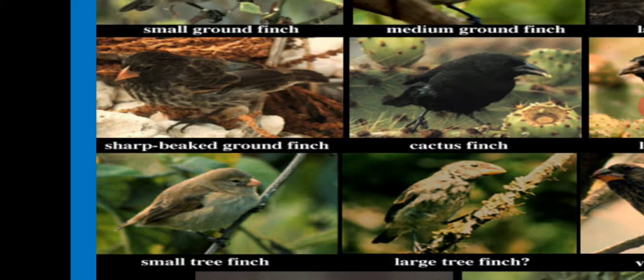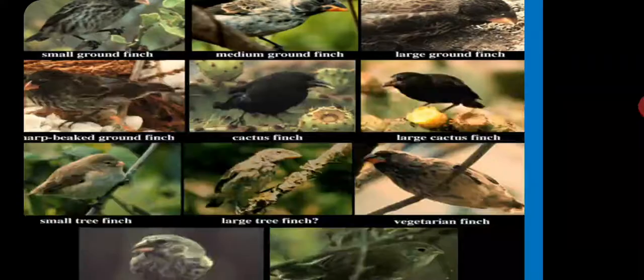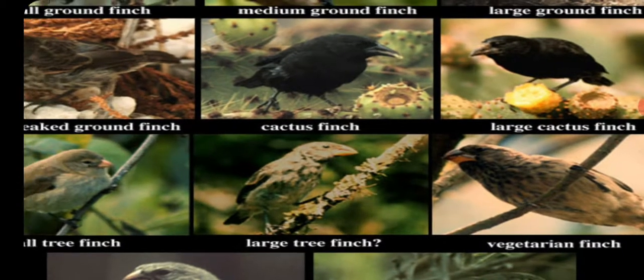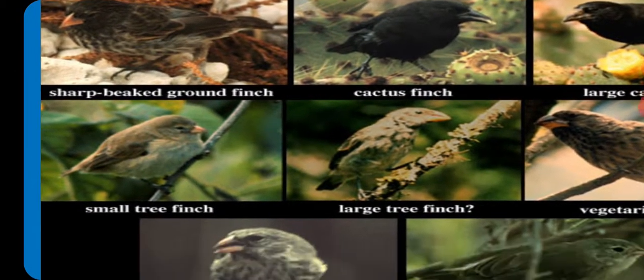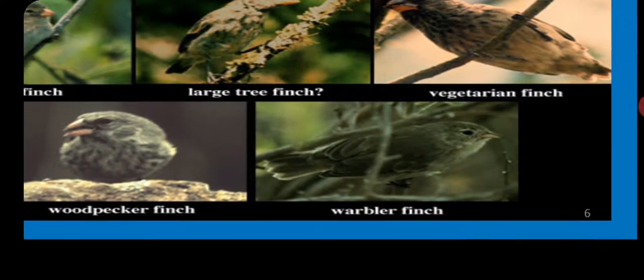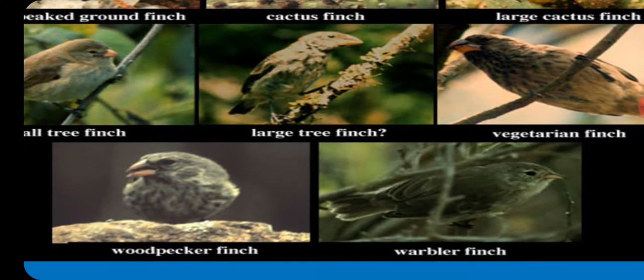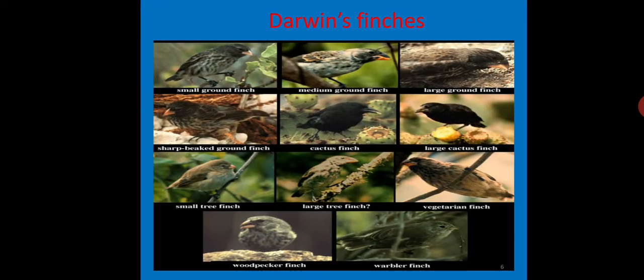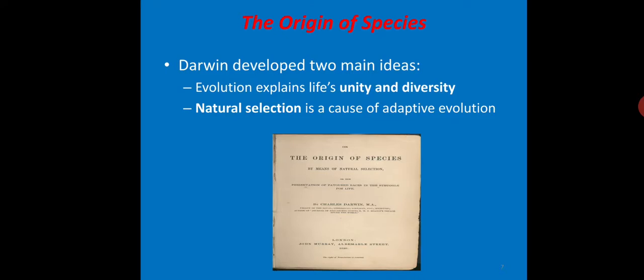They may be small ground finches, medium ground finches, large ground finches, cactus finches, sharp-beaked ground finches, small tree finches, large tree finches, vegetarian finches, woodpecker finches, like that. So he observed different types of finches in the Galapagos Islands. And all these observations led to the book Origin of Species by Darwin.